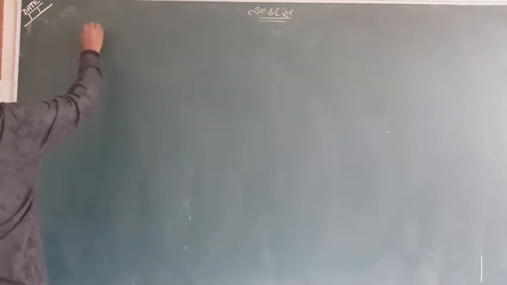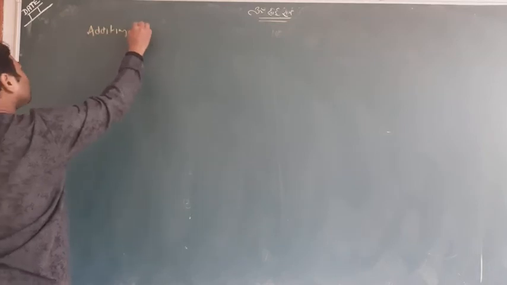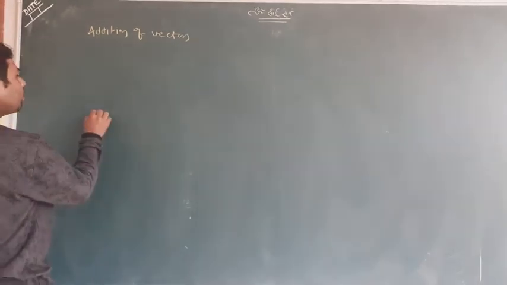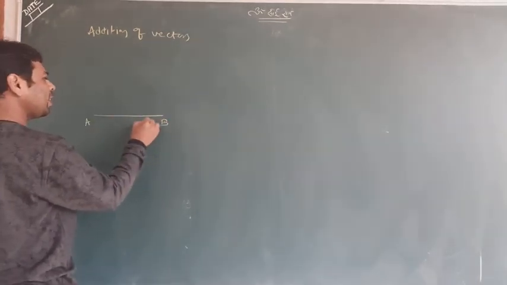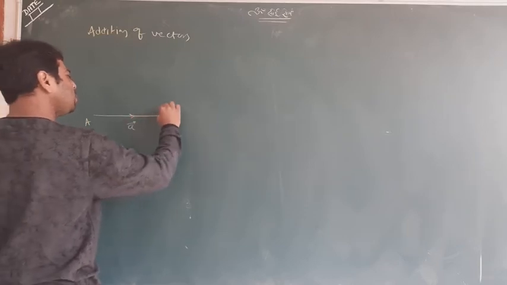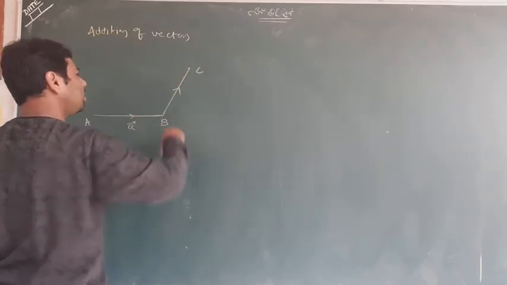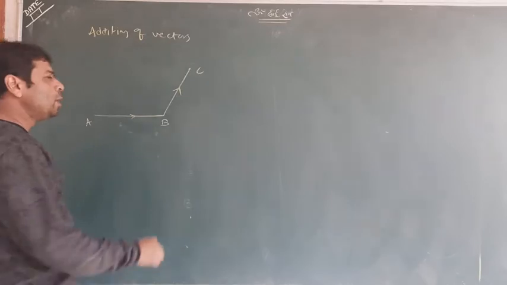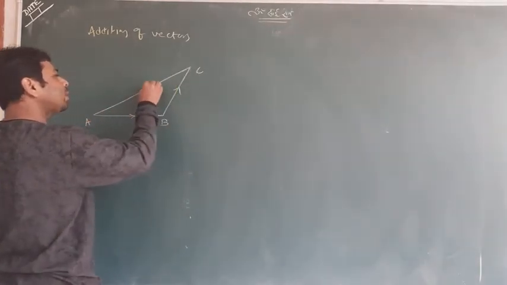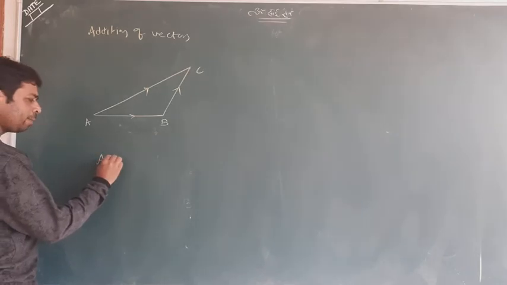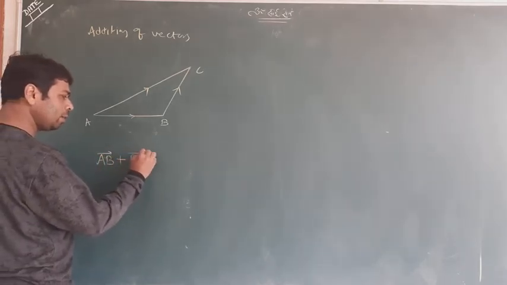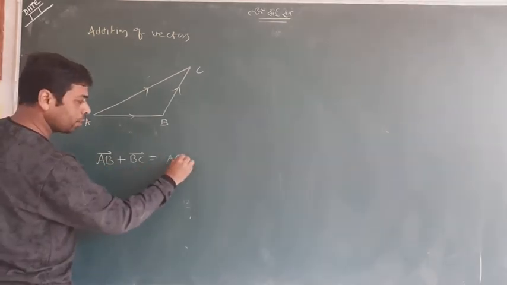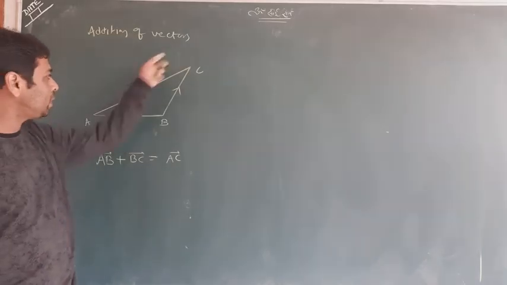Now I will tell you the addition of two vectors, which is very simple. Look at it here. Suppose the first vector is AB, and suppose the other vector is BC. First vector is AB and second vector is BC. So their addition is given by the third vector AC. So try to understand. I am writing here AB plus BC without the picture. B and B is common, so leave it, AC. So this is a simple thing. AB plus BC equals AC.